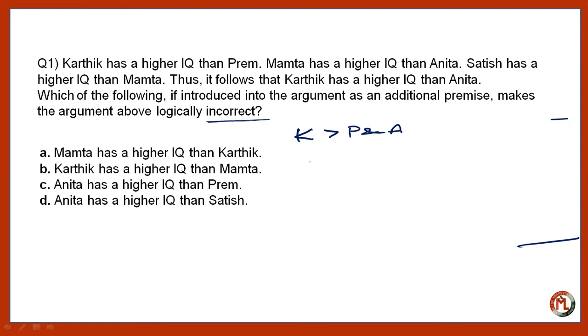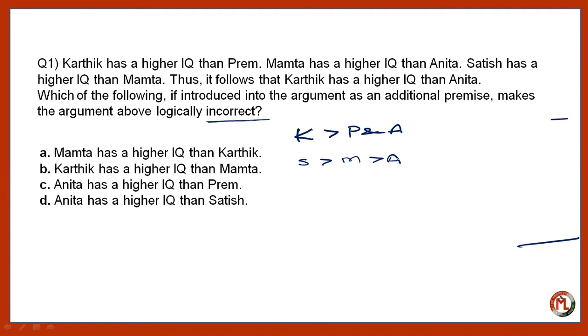And second one is Satish has a higher IQ than Mamta, who has a higher IQ than Anita. Now, as per the given options, option D is the answer. Why? Because Anita can never have a higher IQ than Satish.